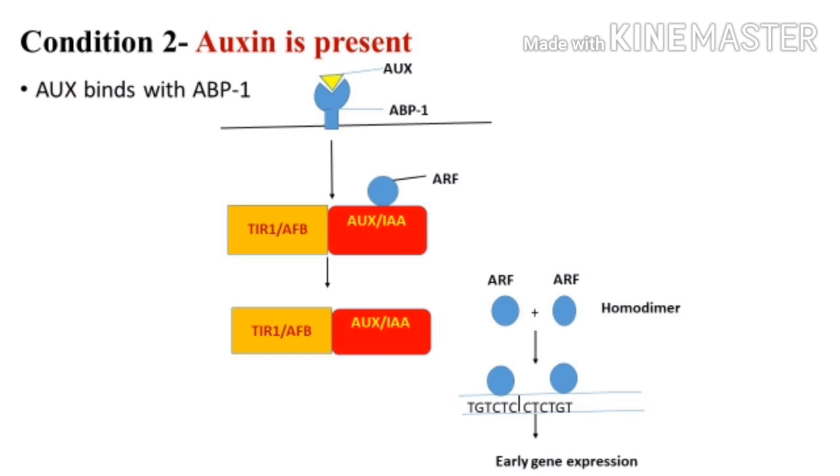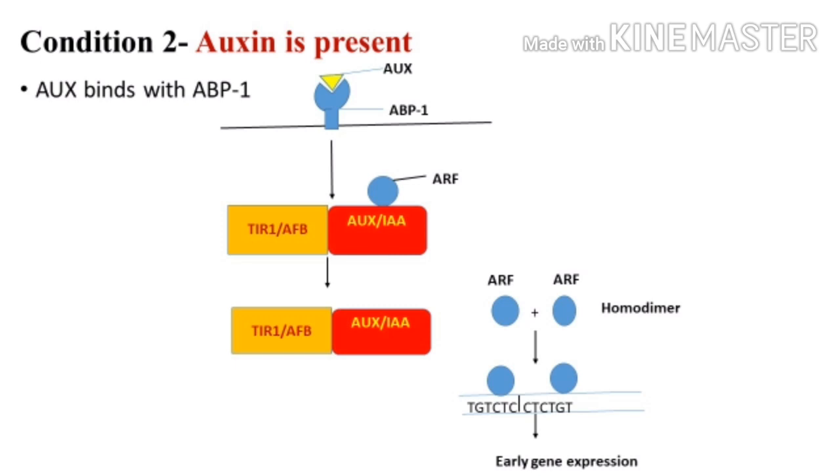That is transport inhibitor response 1 and auxin signaling F-box protein. So they will be ubiquitinated, and will go to the 26S proteasome.